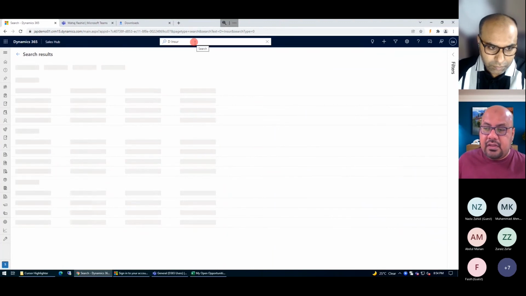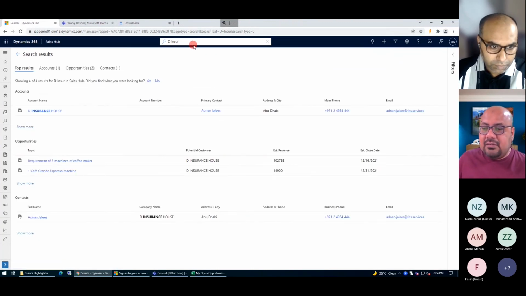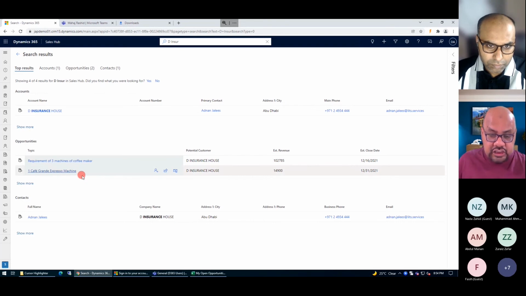As you can see, I'm using the global search, and the global search is going to give me the result in the form of the account. I just put D insure. So it's showing me all of the information available in the system. It's showing me the account registered with the insurance house. It is also showing me the opportunity, because one opportunity we had created earlier, and today we have changed the customer of that particular opportunity. For this particular grain espresso machine, we changed it to the D insurance, and I can see the contact person of that particular organization there.